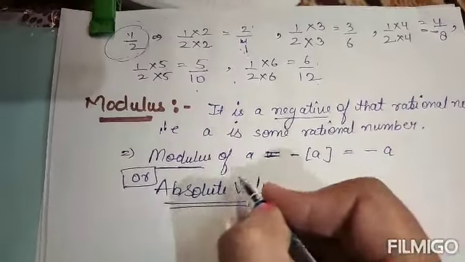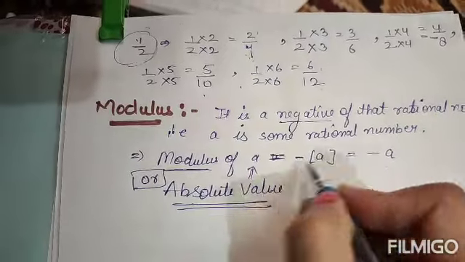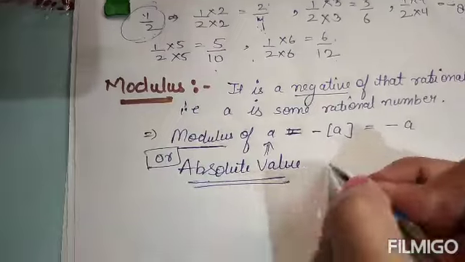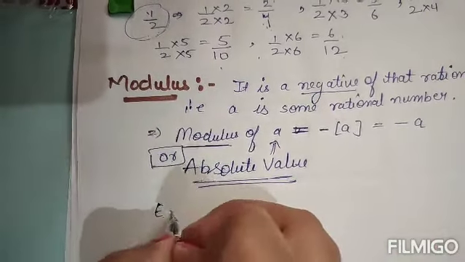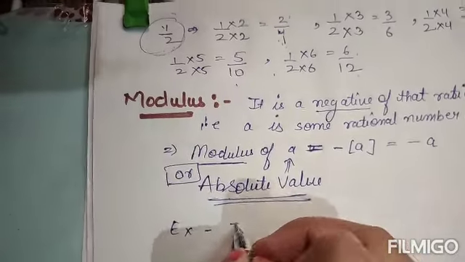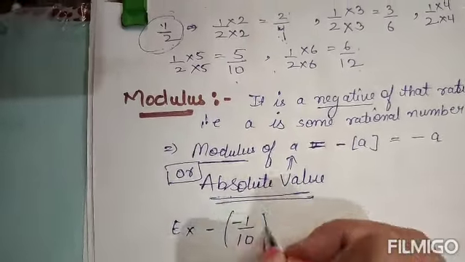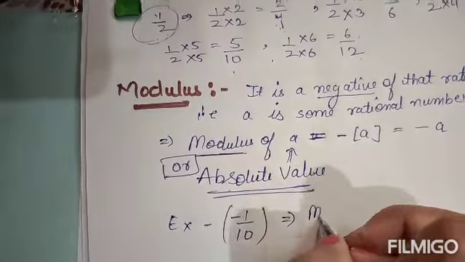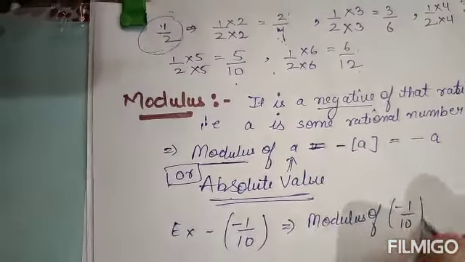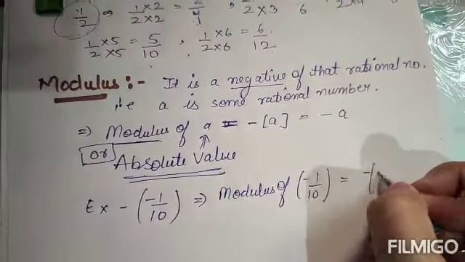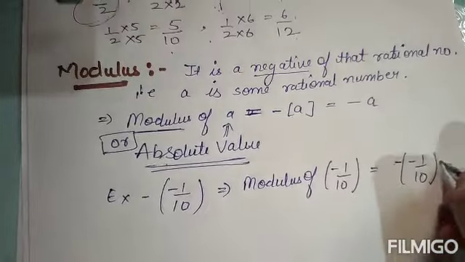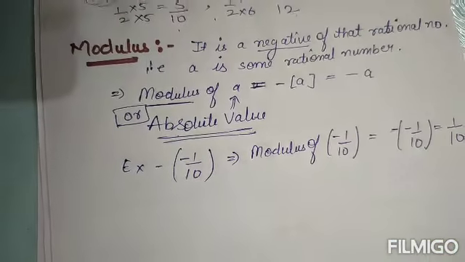We can also say the absolute value of A is also minus A. For example, if I say find the modulus of minus 1 by 10, that means the modulus of minus 1 by 10 will be minus of minus 1 by 10. And what is minus minus? Plus. So it will be 1 by 10.